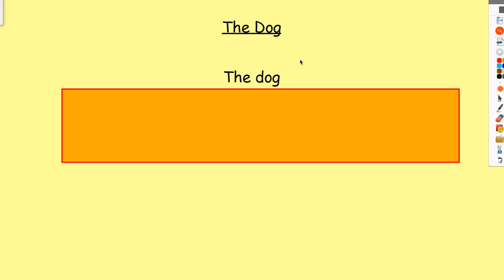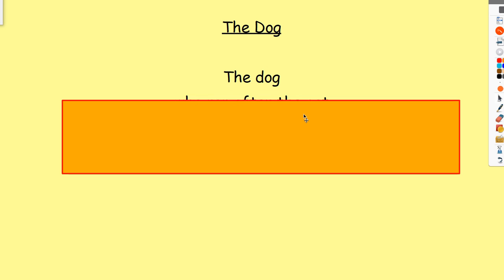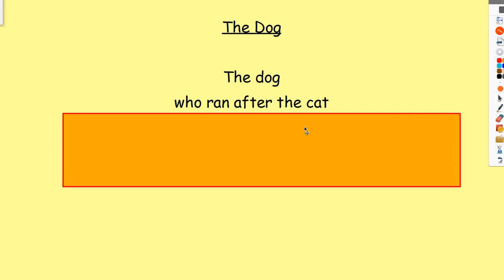We're going to extend it with who ran after the cat. So this gives us a new line in our poem, and we've got a bit more information about our dog now. We've got our next line.